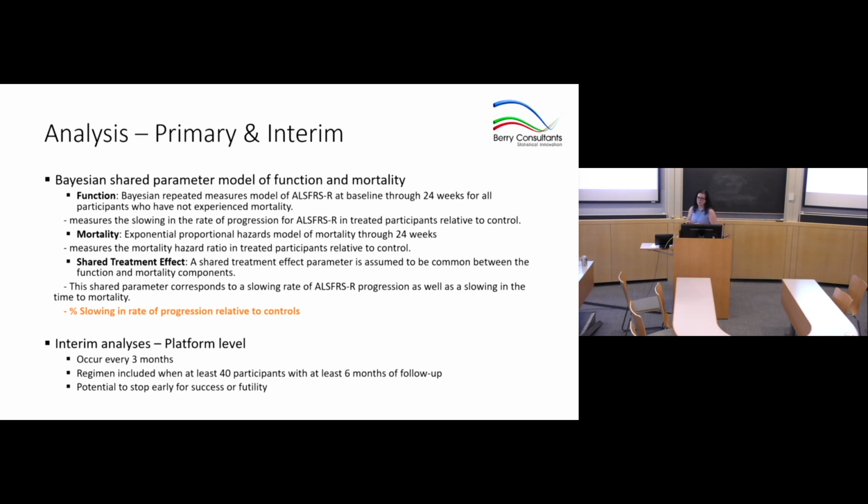So we are working with a group called Berry Consultants. That's a Bayesian shared parameter model that combines both function and mortality. And the ultimate estimate at the end is a shared treatment effect. We tend to interpret it as the percent slowing in rate of progression relative to controls. That takes into account mortality as well. There is an interim analysis plan that occurs every 3 months once 40 participants have completed the RCT. And within that interim analysis, we do have stopping rules.